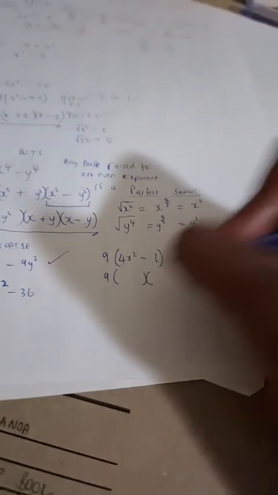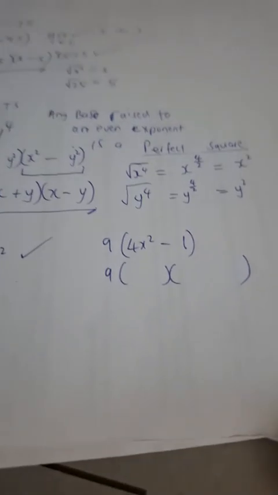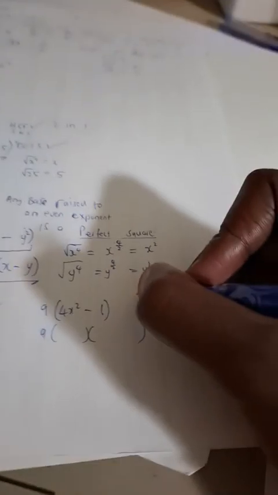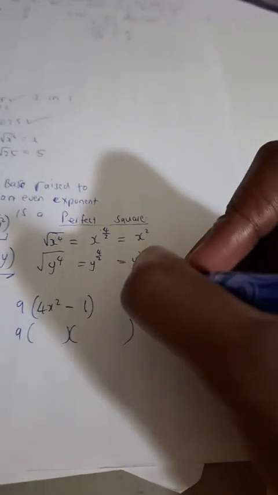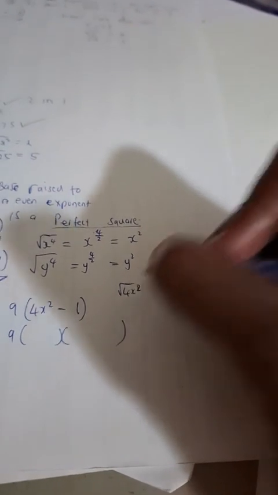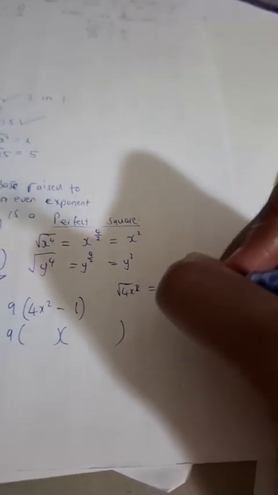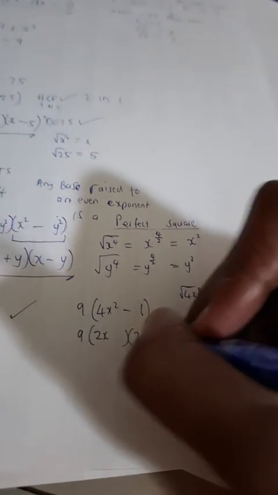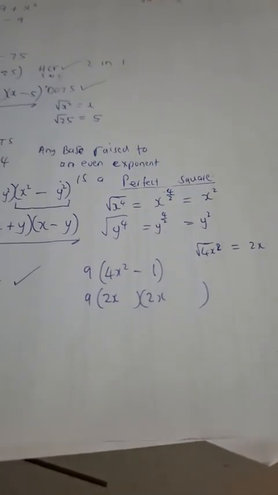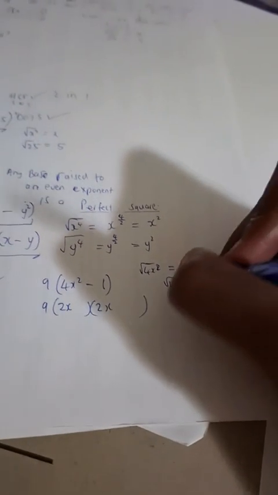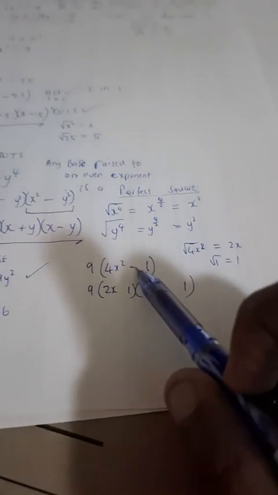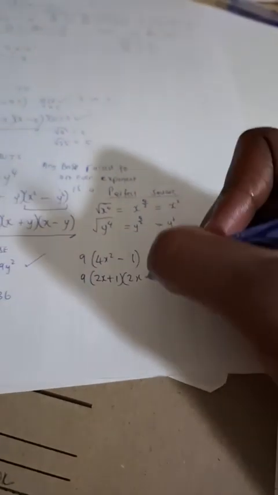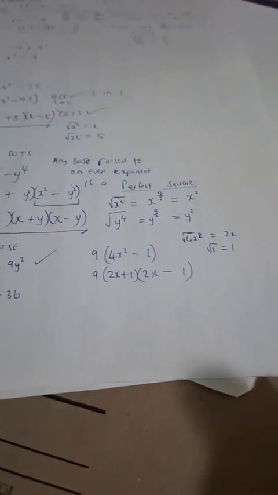So we open two beautiful brackets there. Then we ask ourselves, what's the square root of 4x squared? Because it's a perfect square. The square root of 4x squared is 2x. So that means we have 2x and 2x. Then what's the square root of 1? It is 1. So then you have 1 and 1. Then since it's a difference, it means you first put plus followed by minus.